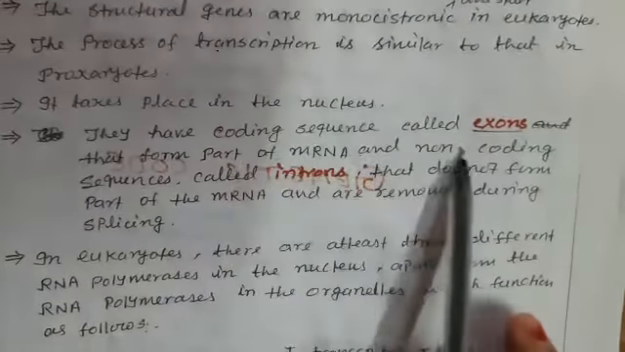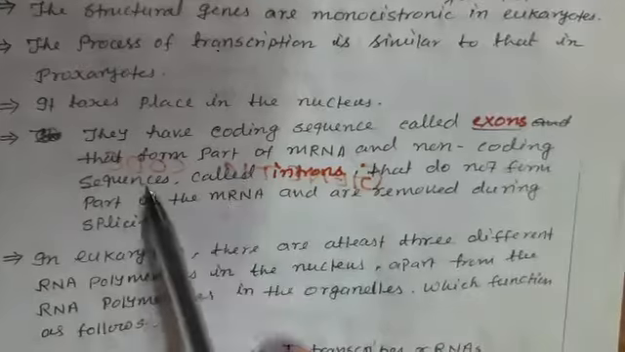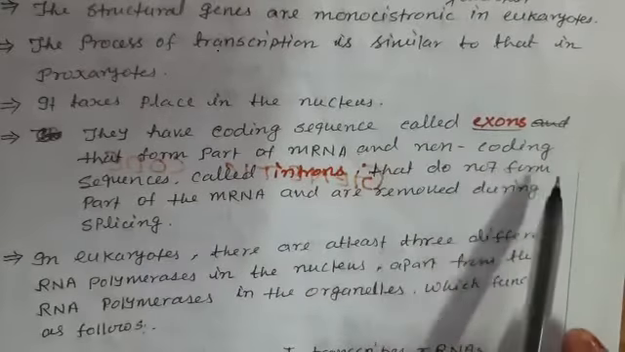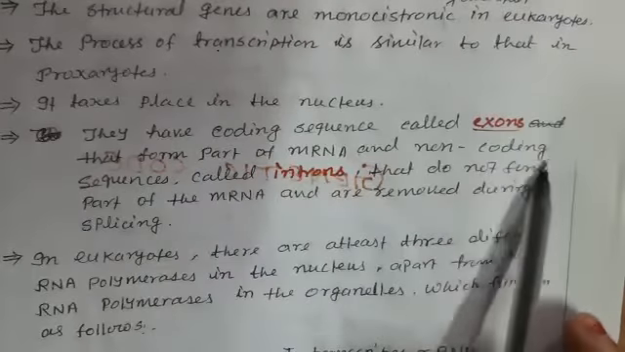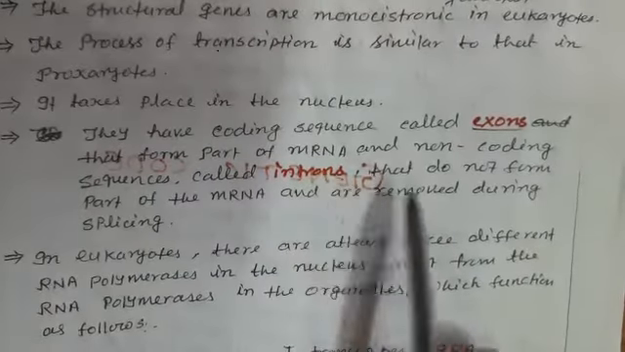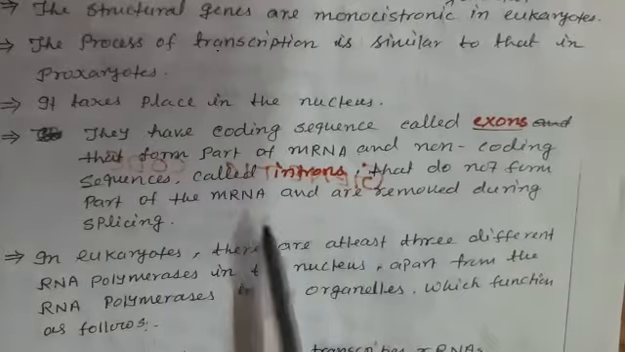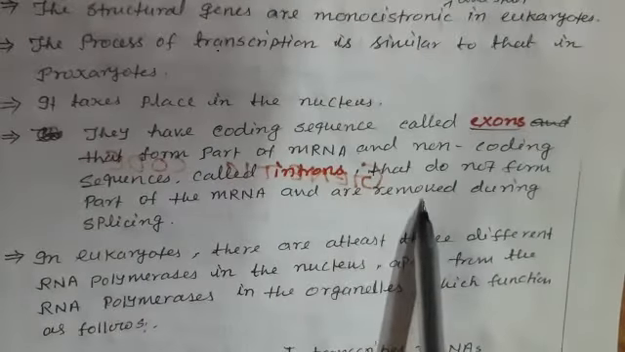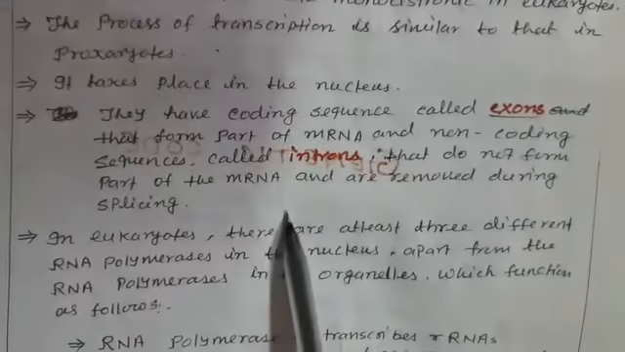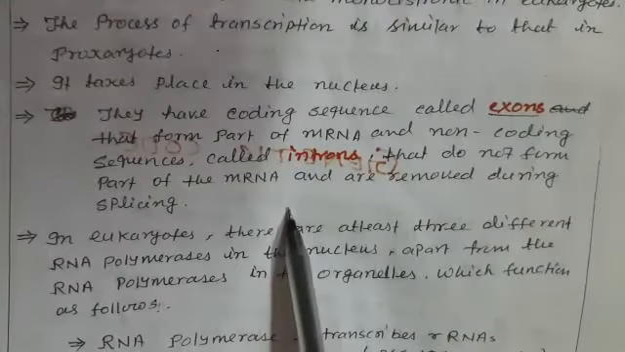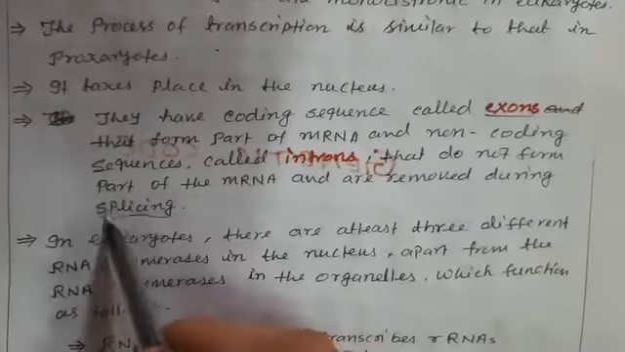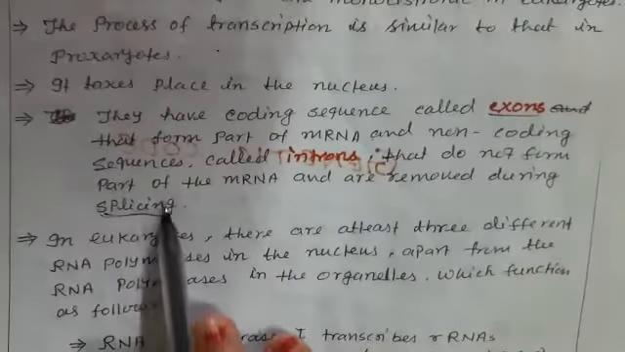They have coding sequences called exons, and that form part of messenger RNA. And what are the introns? The non-coding sequences called introns do not form part of messenger RNA, and they must be removed during the process of transcription, which is known as the splicing. The process by which introns are removed is known as the splicing.